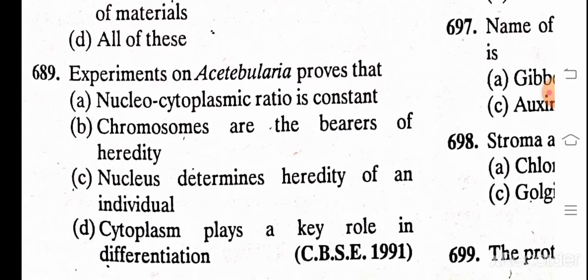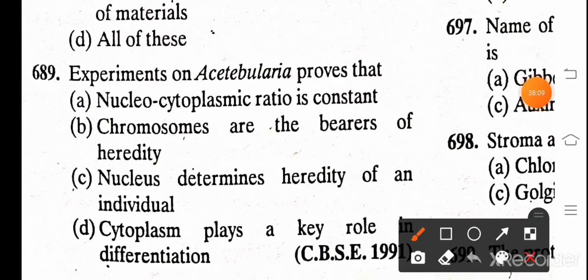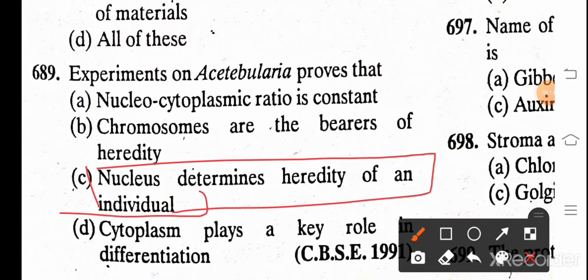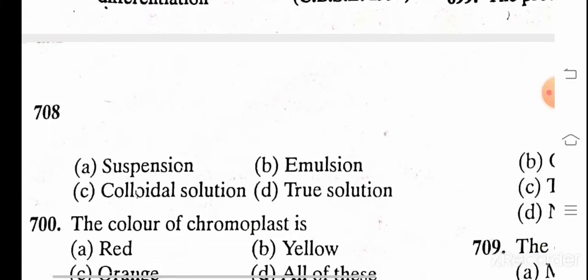Experiments on Acetobularia proved that A. Nucleocytoplasmic ratio is constant. B. Chromosomes are the bearers of heredity. C. Nucleus determines the heredity of an individual. D. Cytoplasm plays a key role in the differentiation. And the correct answer is C. Nucleus determines heredity of the individuals, because the nucleus contains DNA, so DNA is a genetic material and cause of heredity.